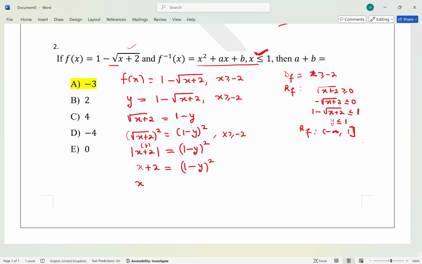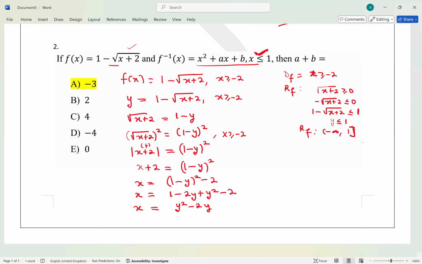Now, what is x? So x is what? 1 minus y all squared minus 2. Now we can expand. This is 1 minus 2y plus y squared minus 2. So x is nothing but, you can rearrange this. So this is just going to be y squared minus 2y.